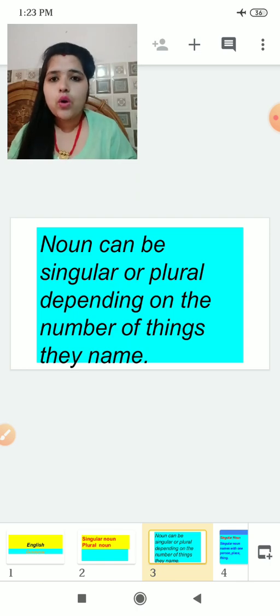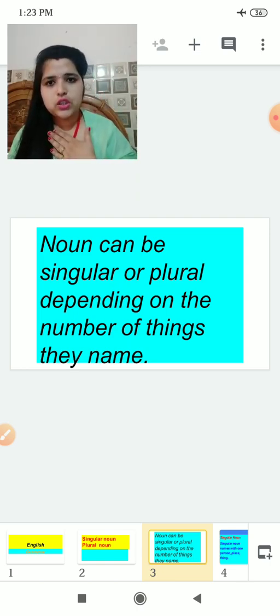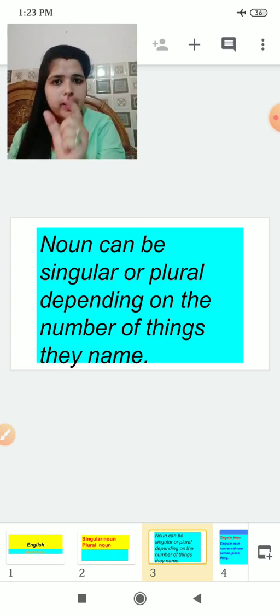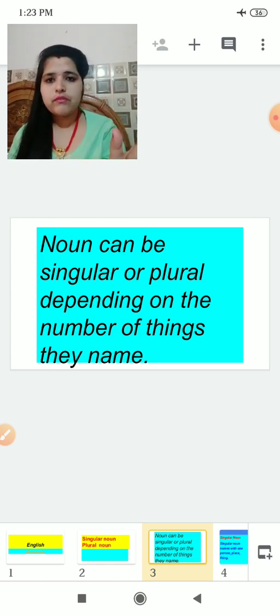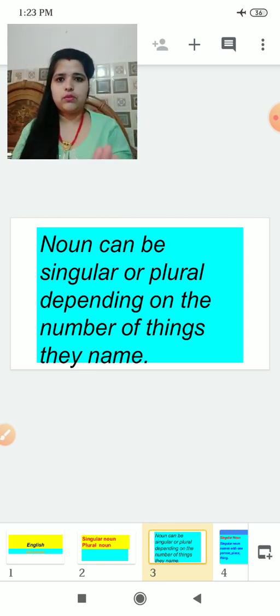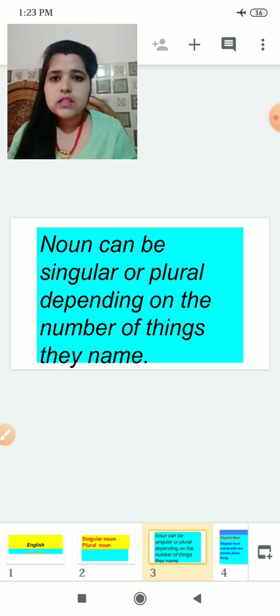Noun is the name. It is a name given. Like my name is Meenakshi. Your name is Samriddhi. Your name may be Rahul. Same way, everyone has some name, whether it is a place, a person, or a thing, anything. That is called noun. Noun is the name of person, place, or a thing.